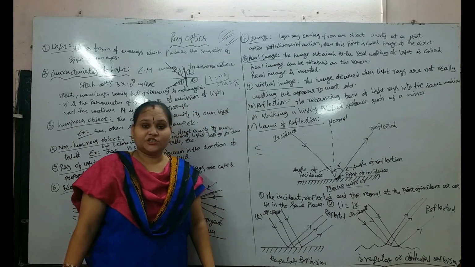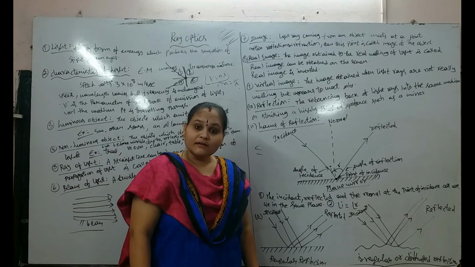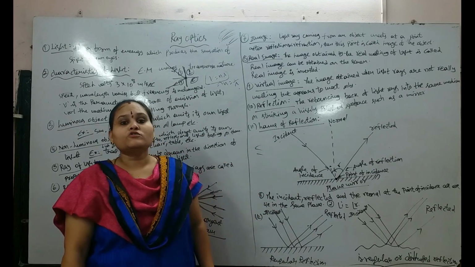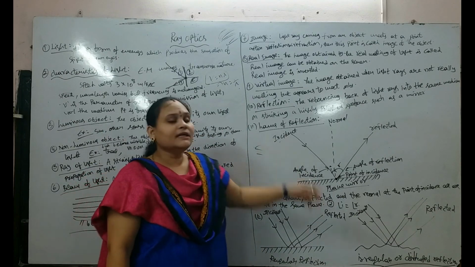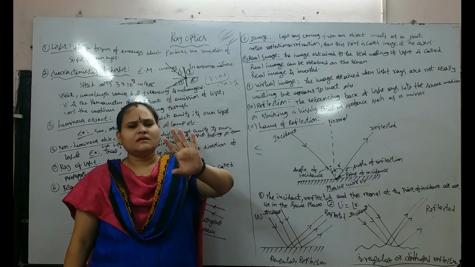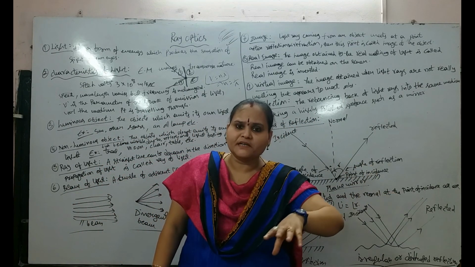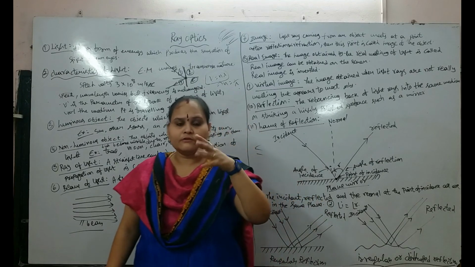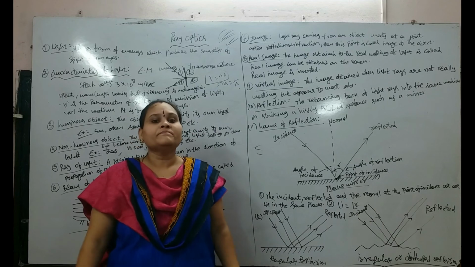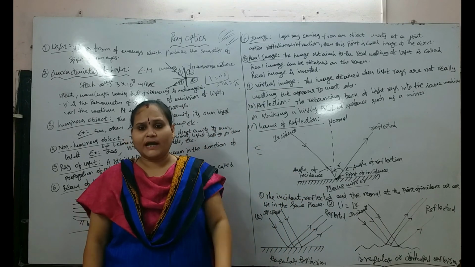Next, reflection. Reflection is the rebounding back of light rays into the same medium on striking a highly polished surface such as a mirror. We have laws of reflection, two laws.